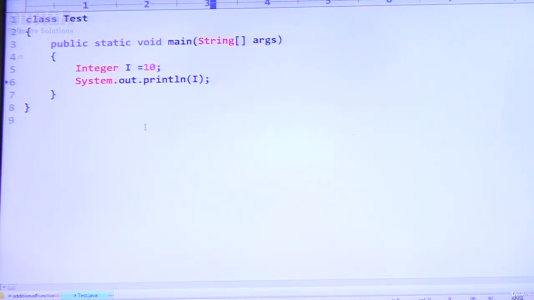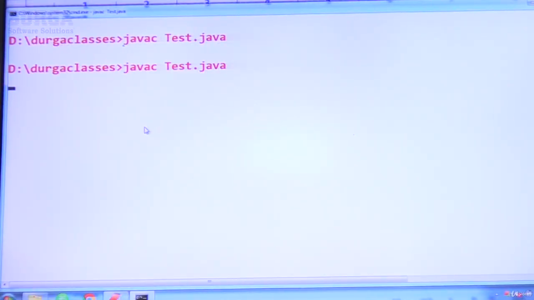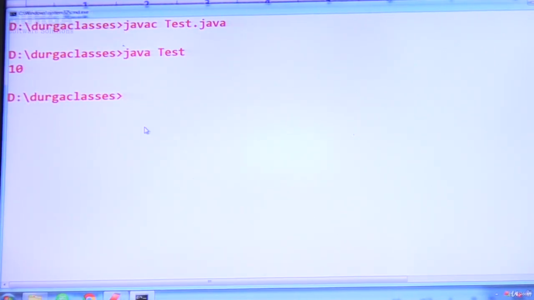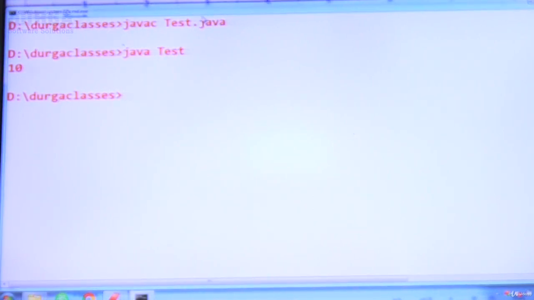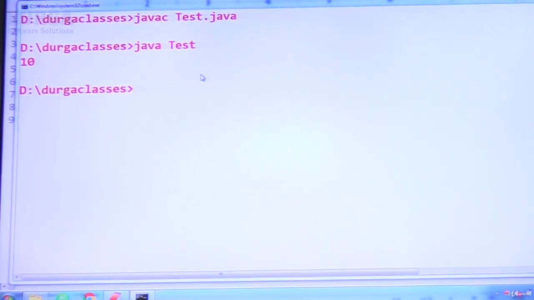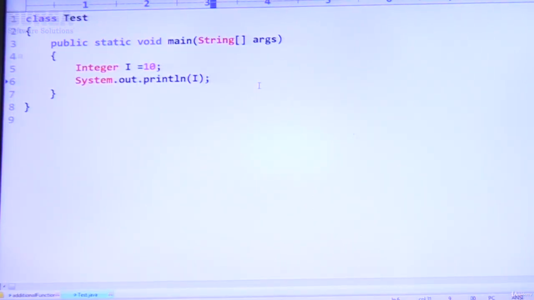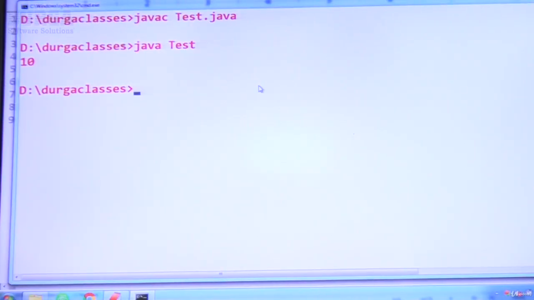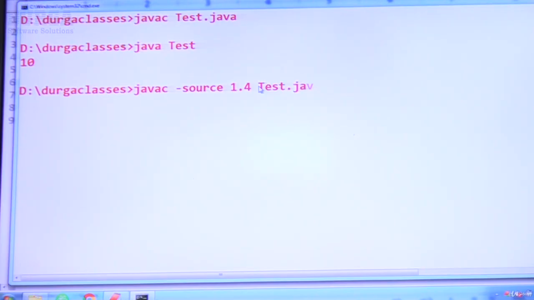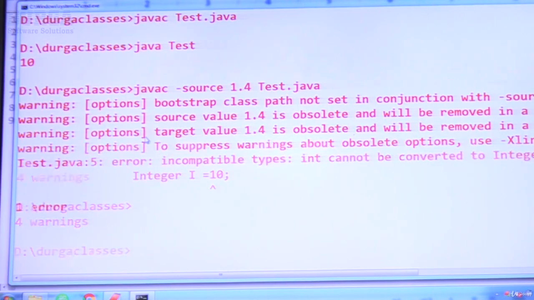System.out.println of i is perfectly allowed. Let me run this code. For it, the 10 we are going to get. Suppose I ask the compiler to compile this code according to version 1.4: javac -source 1.4 test.java. Immediately, a compile time error by default you are going to get.